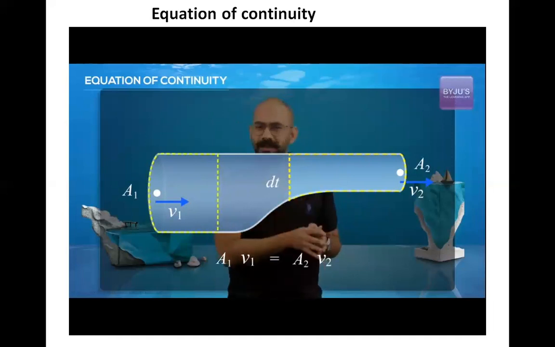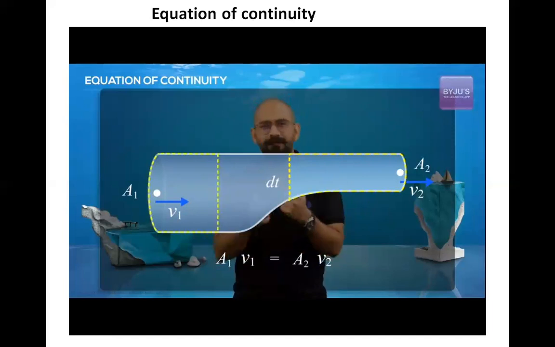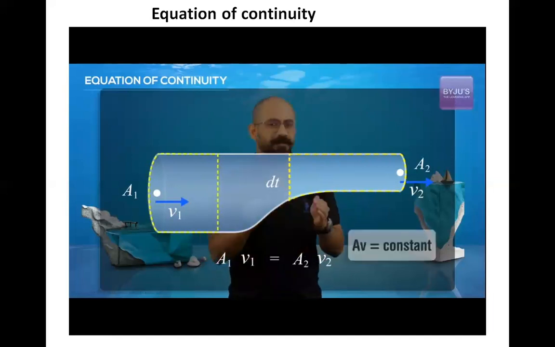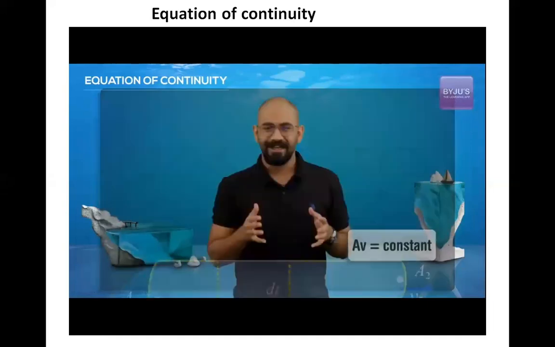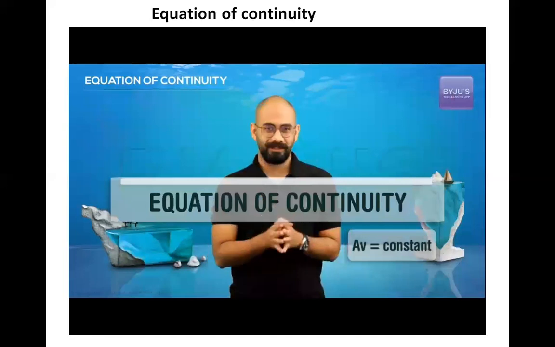Because I took two random points, this proves that if an incompressible fluid is undergoing steady flow, then the product of the area of cross section and the speed will be the same for any two points. And this is called the equation of continuity.